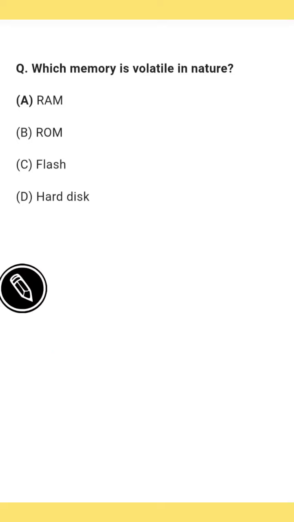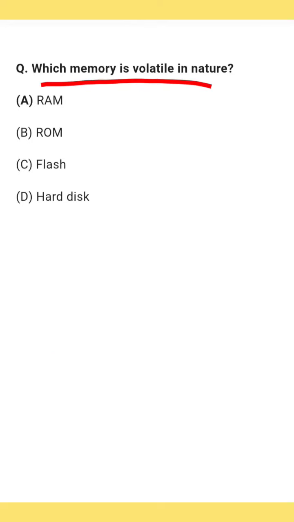So first question, let's see. Which memory is volatile in nature? The right answer is option A, RAM. RAM memory is volatile in nature.